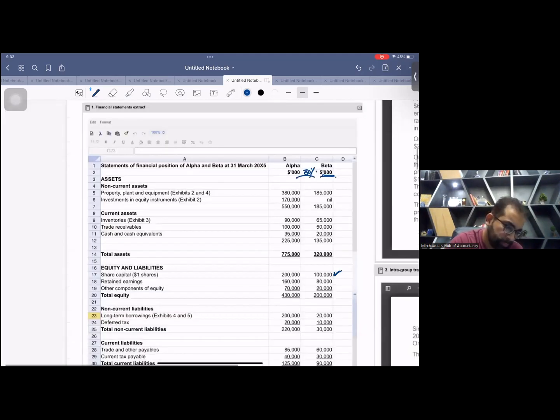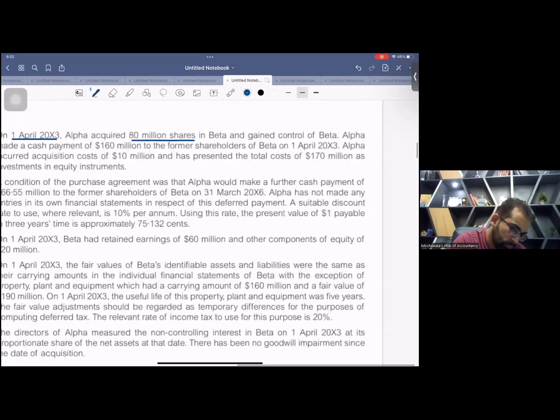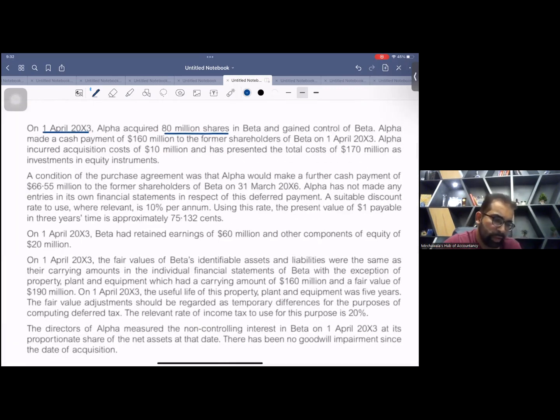Okay, now let's see. P company acquired 80 million shares and gained control of Beta. Don't forget this date. This is the takeover date. One important piece of information: 1st April X3 is the acquisition date, and your SOFP date is 31st March X5.